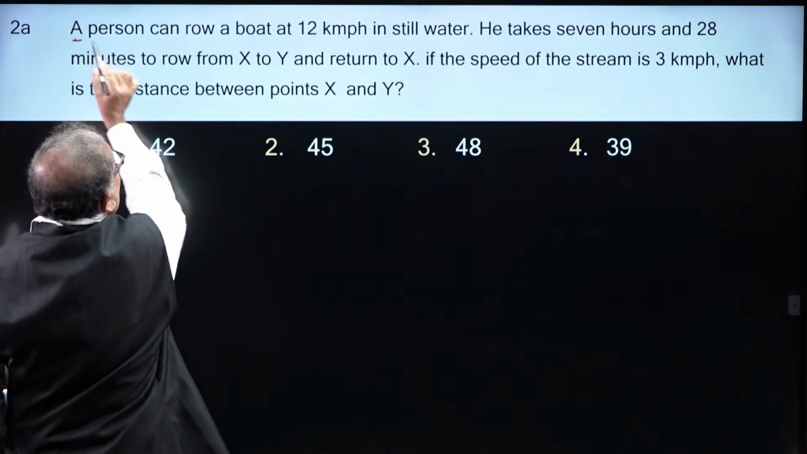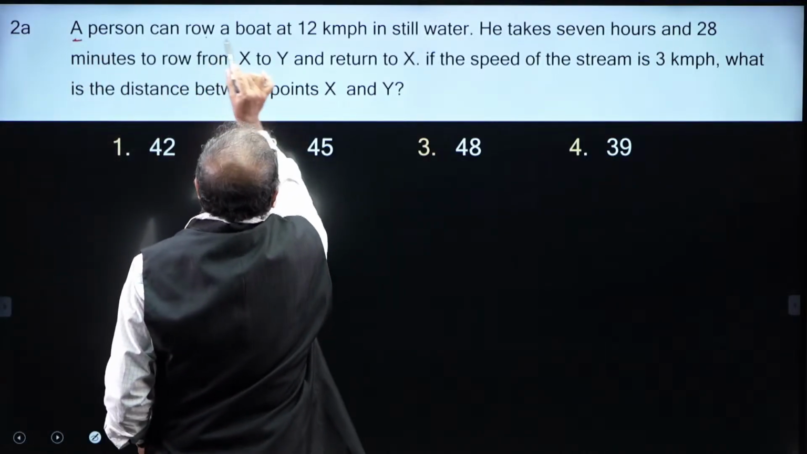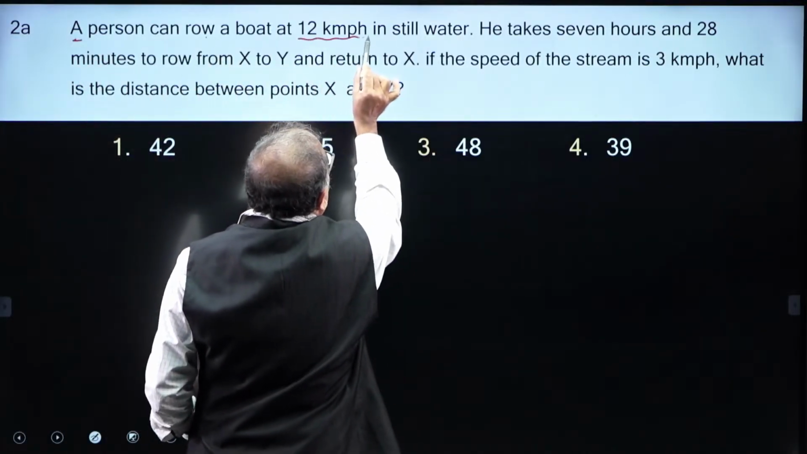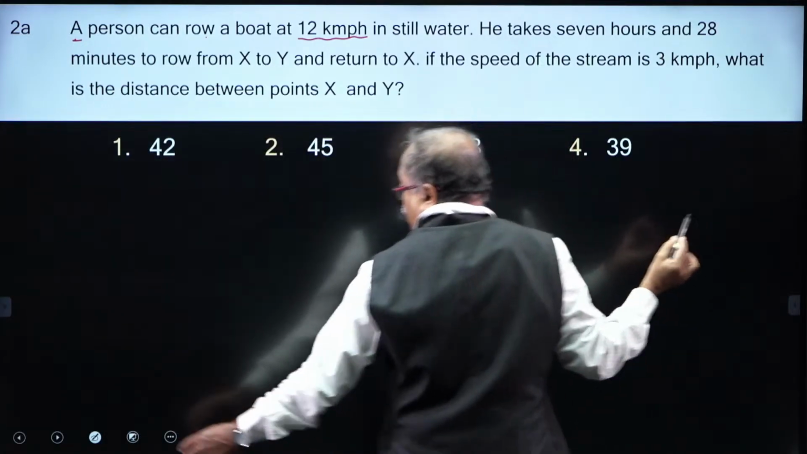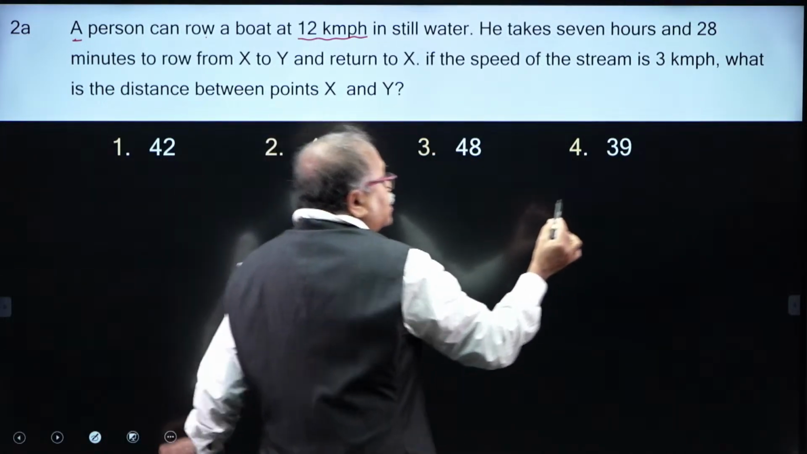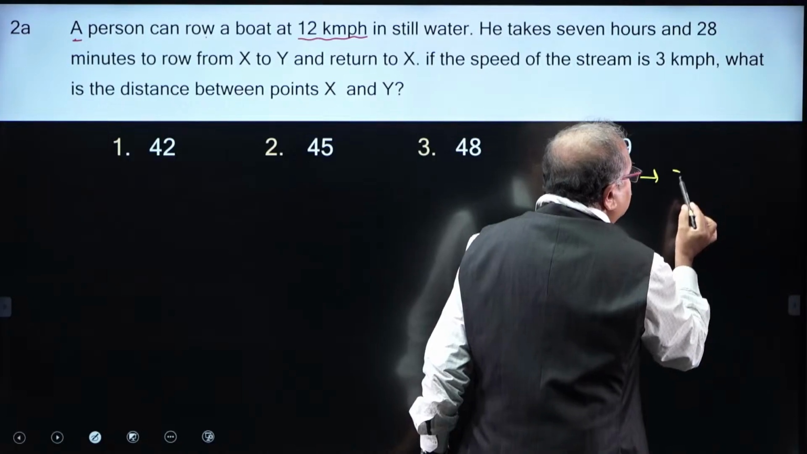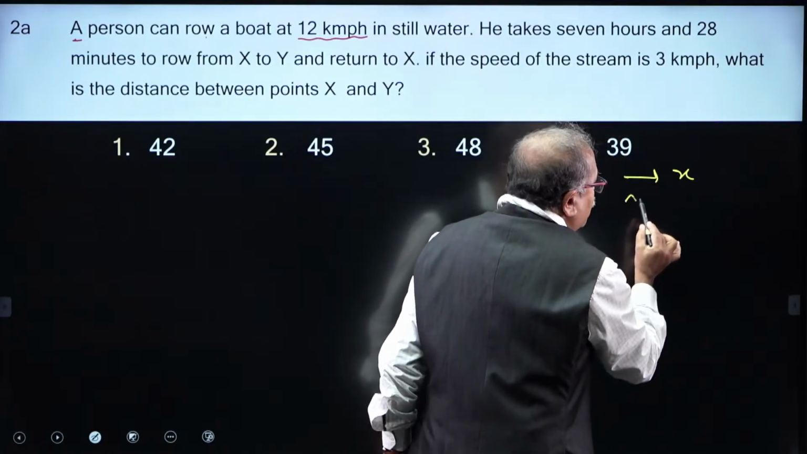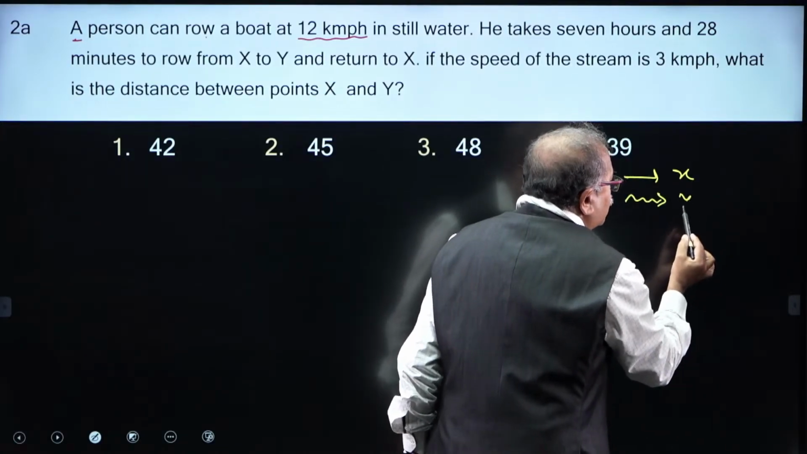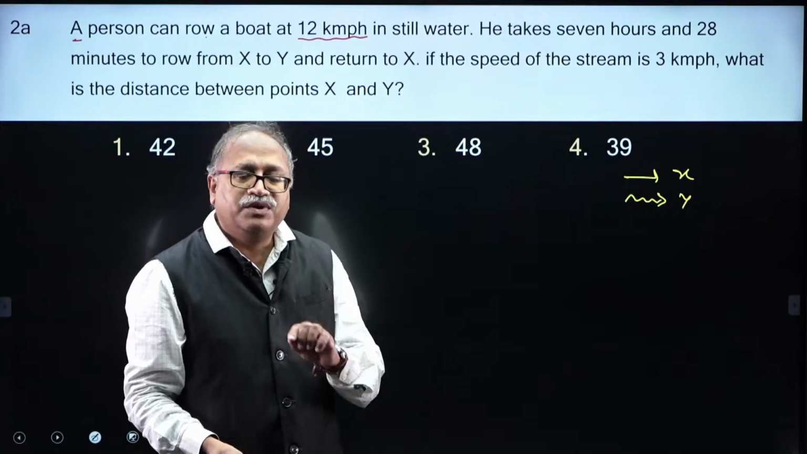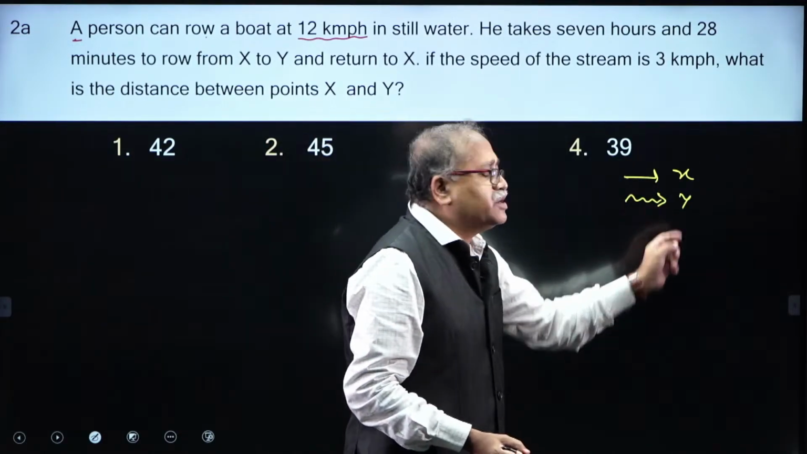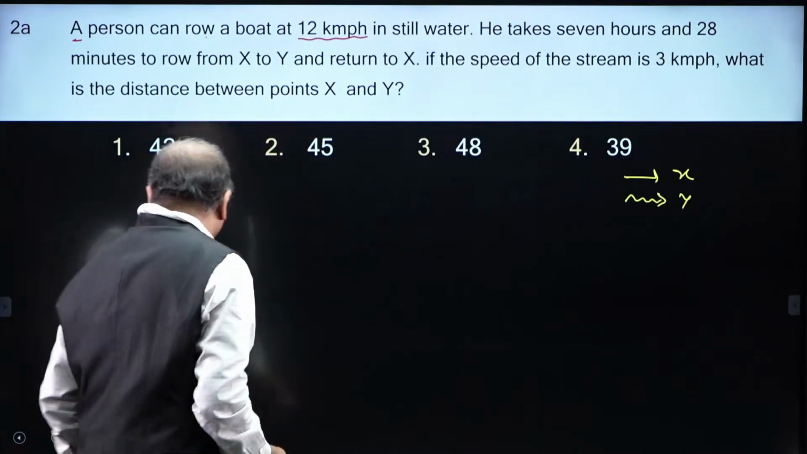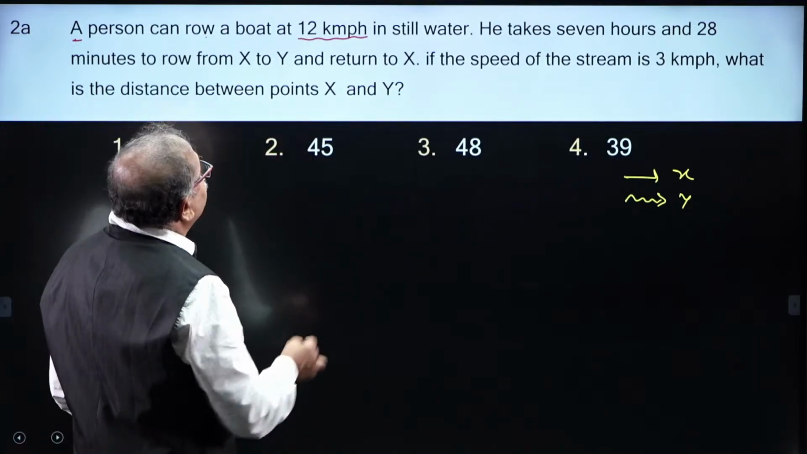Okay. A person rows a boat at 12 kilometers per hour. I will consider the speed of the boat as x and the speed of the stream as y. Whenever I am writing, please understand that x represents the speed of the boat and y represents the speed of the stream. Okay. Let us move on.